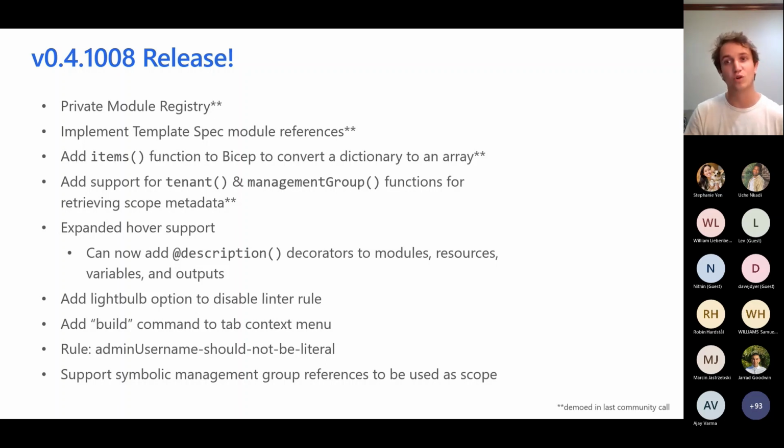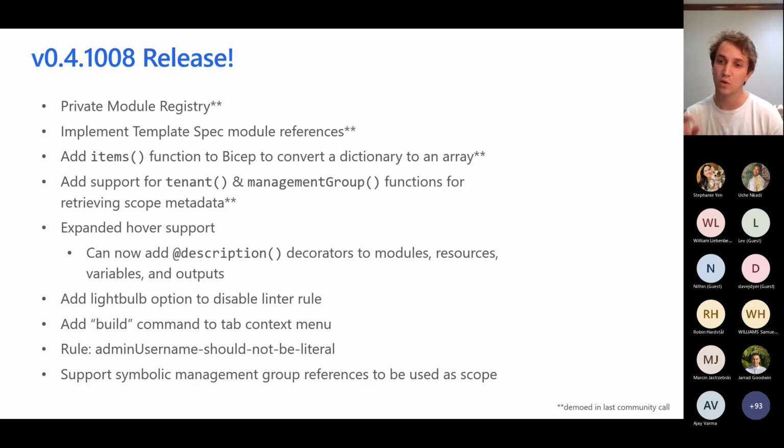We have another linter rule, and there's a bunch more linter rules coming. So we're trying to get TTK parity basically in Bicep, and then there's a whole other list of rules that we want to go and implement. And then the last one, and this is not even it, there's more features that we couldn't list here.